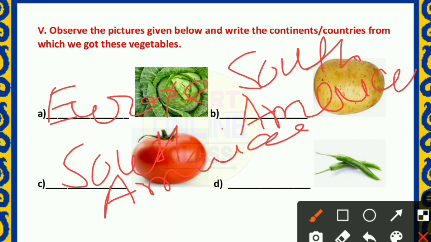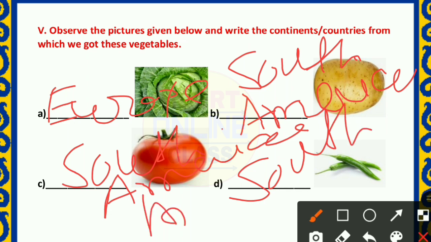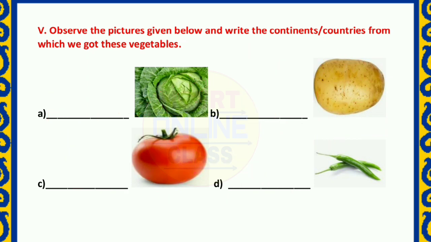And chili is from Asia. Why? Because we know that chili is coming from India. Oh, sorry, chili is also South America. Sorry, students, it is also South America. So all B, C and D are coming from the South America continent, and only A is coming from the Europe continent. Okay, and brinjal is coming from India, it is a country.